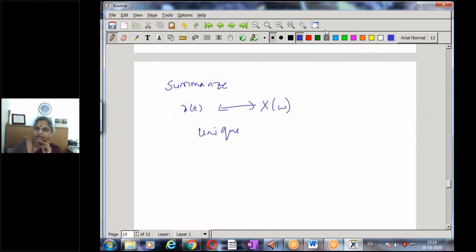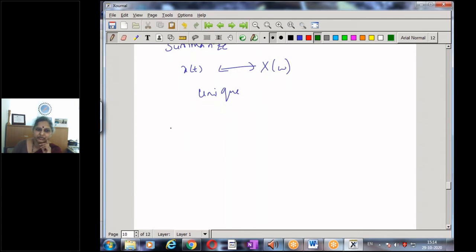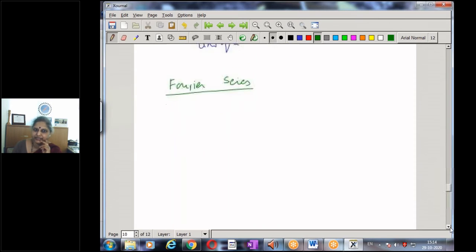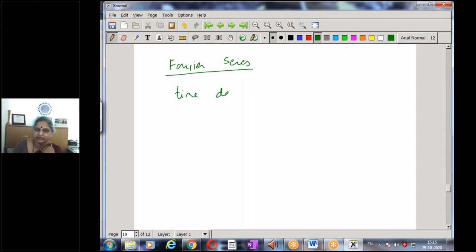We will now require one more concept to understand the sampling theorem, and that is the Fourier series. And what does the Fourier series say? The Fourier series is not a transform in the first step. We normally use the Fourier series as a time domain representation, and it's an exact representation for any periodic signal.